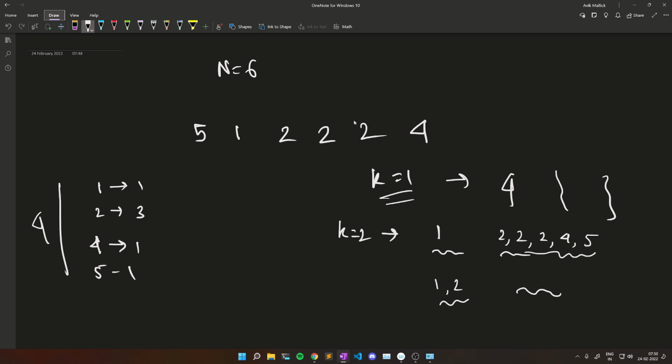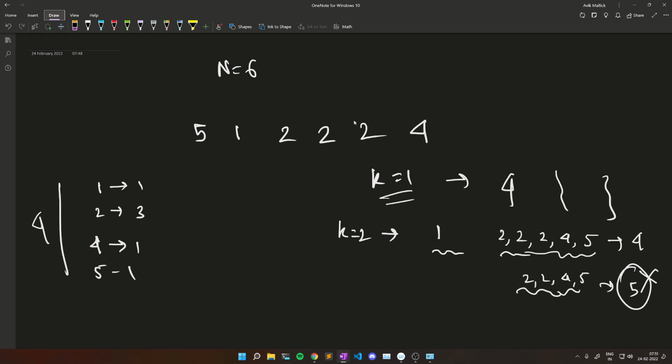Also we can do this 1 2 2 2 4 5, but in this case the sum will be: here 1 different type of push-ups, here 3 different types, in total 4. But in the other case the first player has 2 different types of push-ups, and the second player has 3 different types, so the sum will be 5. So this one is greater, so we should never take it.